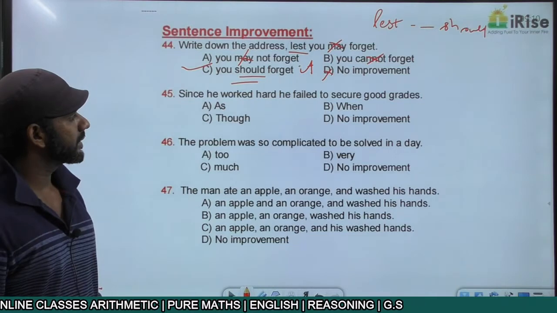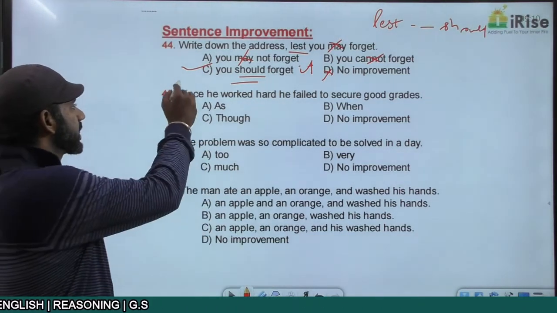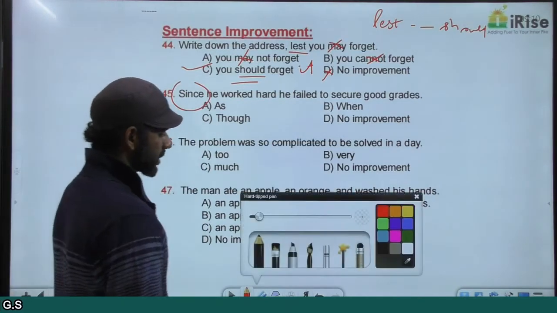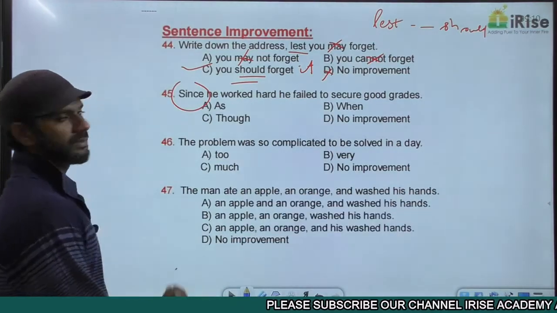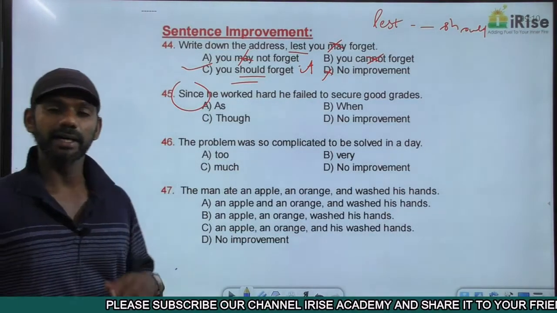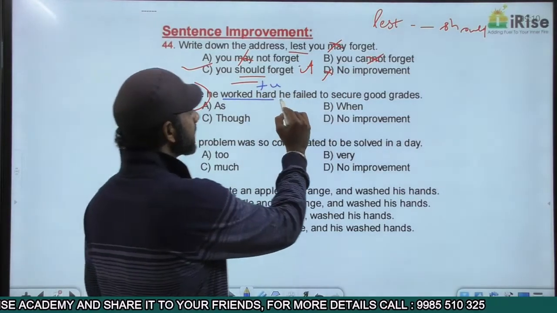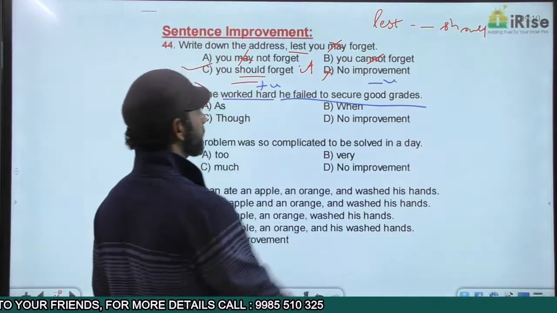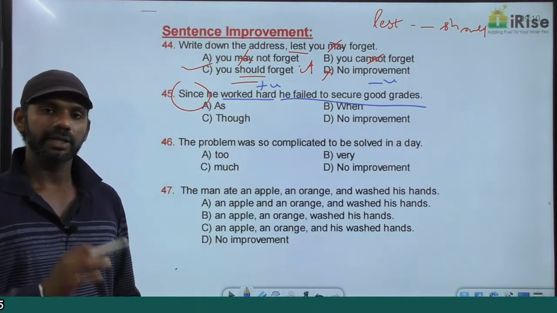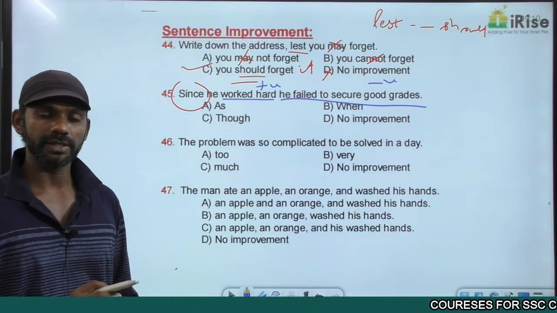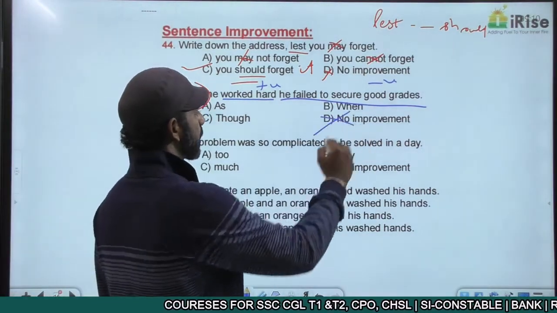Since he worked hard, he failed to secure good marks. Since is a cause and effect indicator, must always connect a positive reason and a positive result or a negative reason and a negative result. He worked hard is positive. He failed to secure good marks is negative. A cause and effect indicator, I gave a list of cause and effect indicators. Since a cause and effect indicator can never connect a positive idea and a negative idea, so we know that the given statement is grammatically wrong.